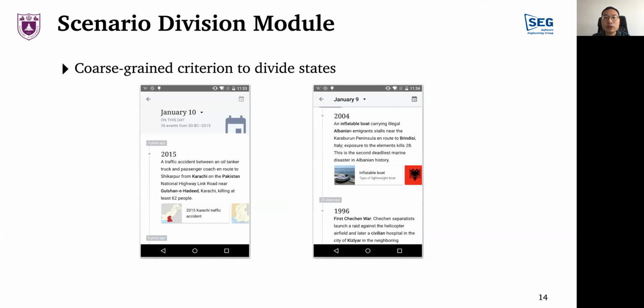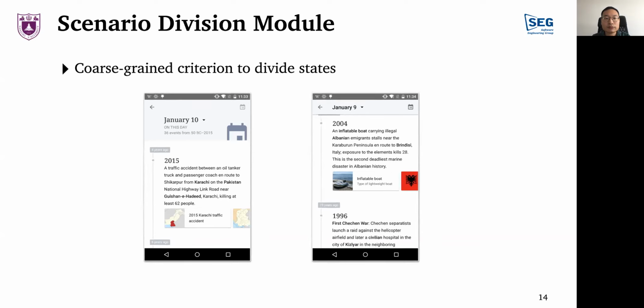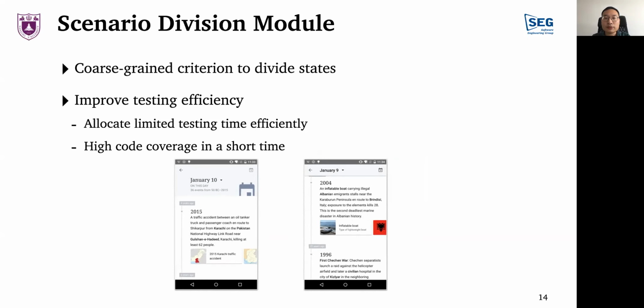Taking this case as example, the two states can transit to each other by scrolling the interfaces up and down. Their control layouts and other aspects are very different. Existing work will divide them into different states, but they correspond to the same functional scenario, which is watching some news briefs. If this kind of states cannot be divided adequately, the up and down scrolling events in this example will be well rewarded and will be continuously executed during the testing process. Our coarse-grained criterion can improve the efficiency of testing and help to allocate the time more efficiently.